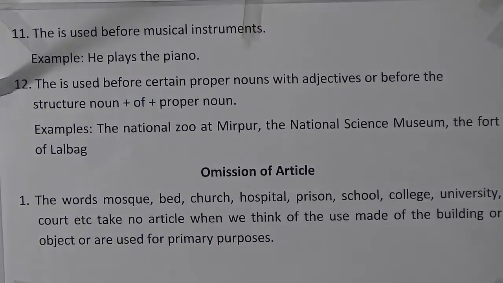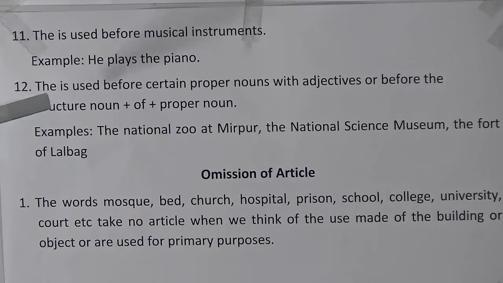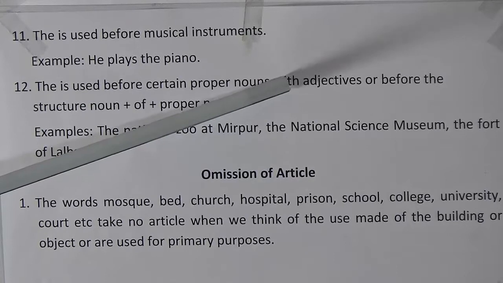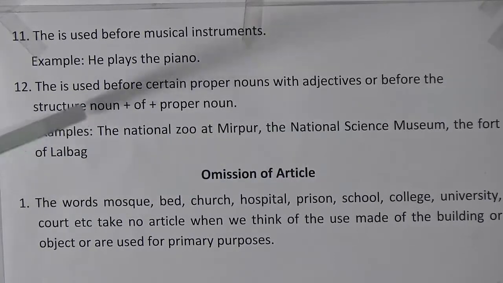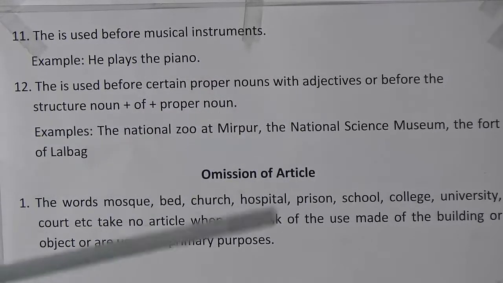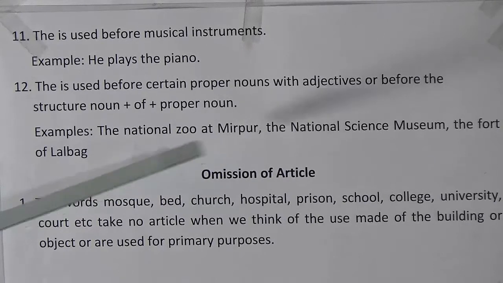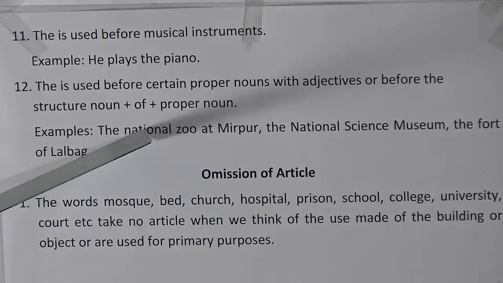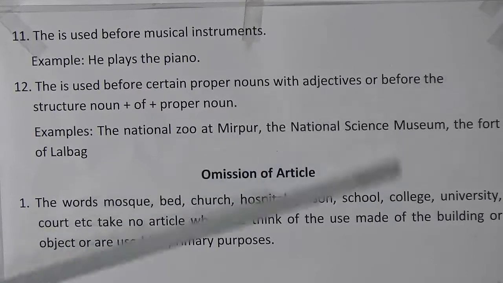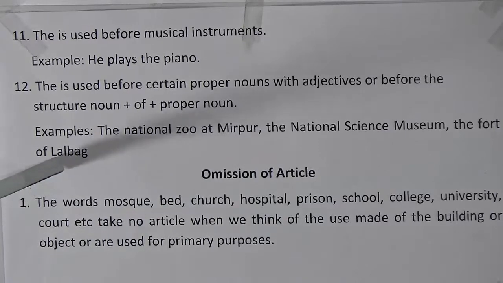Rule number 12, this is the last rule of uses of definite articles. The is used before certain proper nouns with adjectives or before the structure noun plus of plus proper noun. Look at the example: the National Zoo at Mirpur. So look here, National Zoo, before the adjective we have used the. The fort of Lal Bagh, the fort.